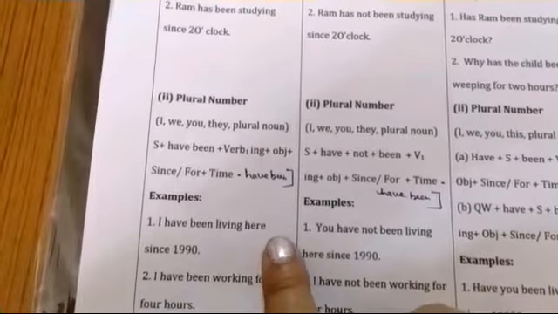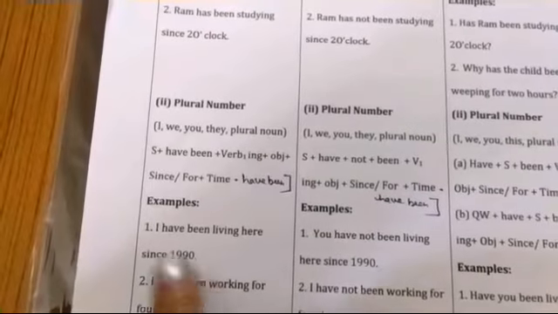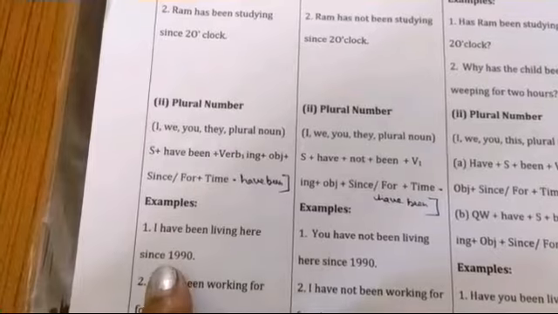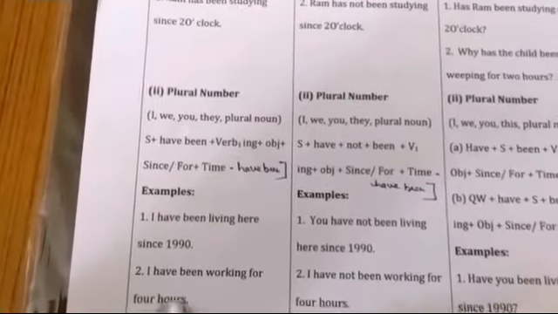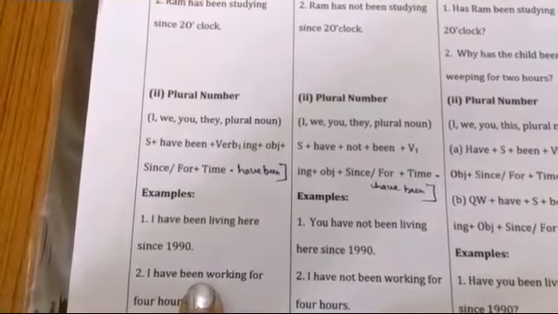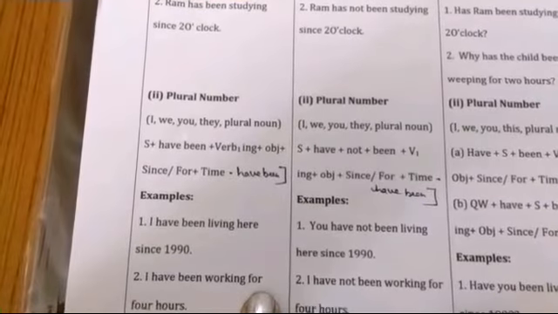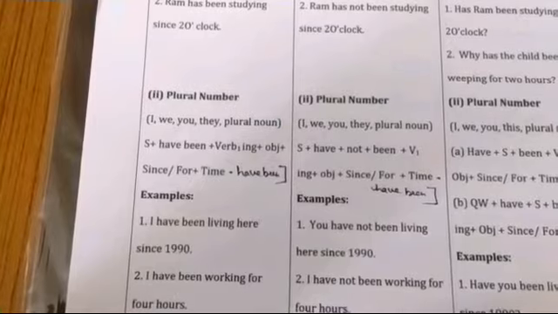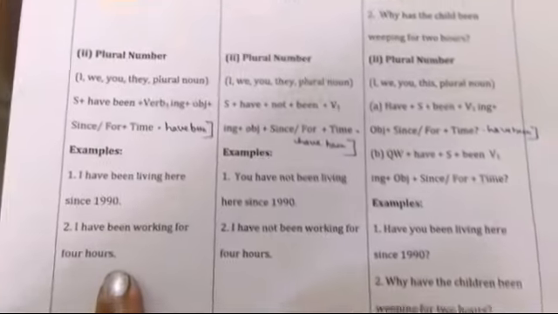I have been living here since 1990, and have been, verb first form plus ing, and we put since before the exact time. Next, I have been working for 4 hours. Have been, with I we put have been, then verb first form plus ing, then for before the period of time, because it indicates duration.